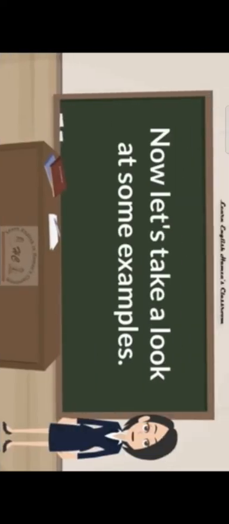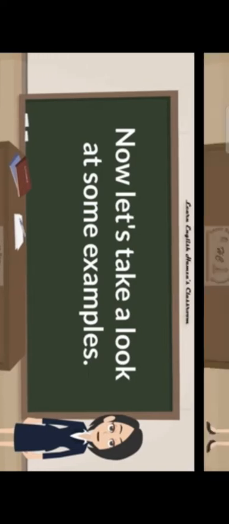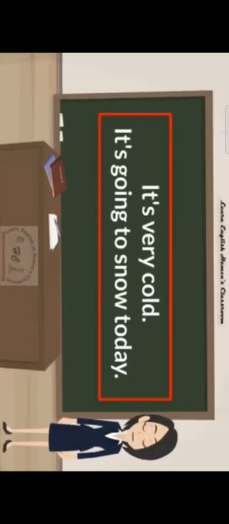Okay, next, here we have some examples of future simple with will and be going to, such as: it's very cold, it's going to snow today. This is an example of future simple. Are you going to stay with me? I won't redecorate the room. It is a negative sentence. Will you throw a party this weekend?